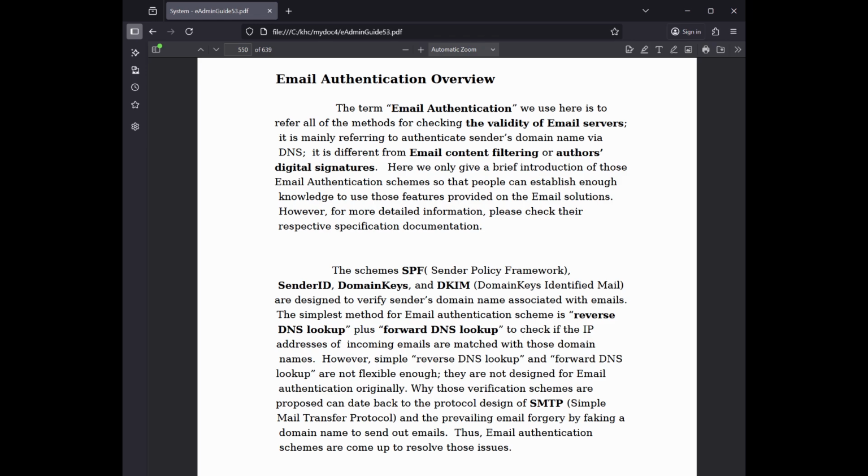Why those verification schemes were proposed can date back to the protocol design of SMTP, Simple Mail Transfer Protocol, and the prevailing email forgery by faking a domain name to send out emails. Thus, email authentication schemes came up to resolve those issues.